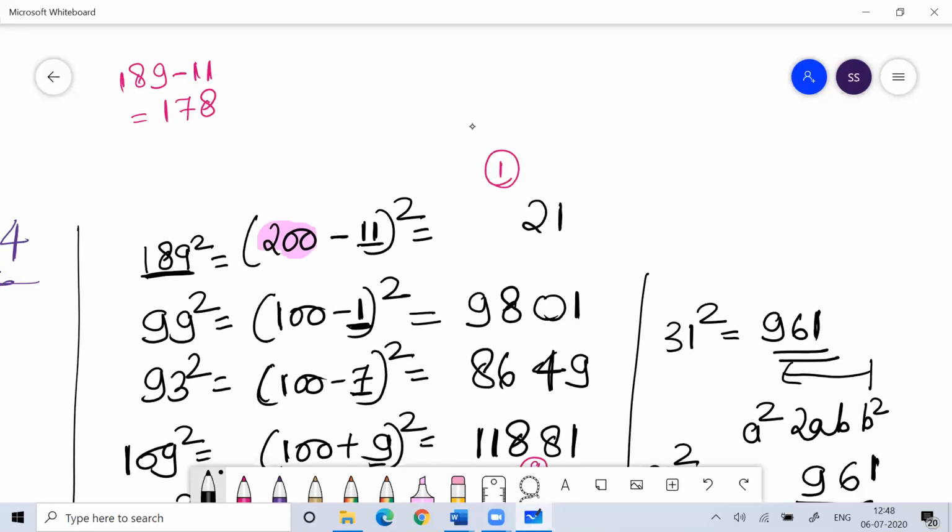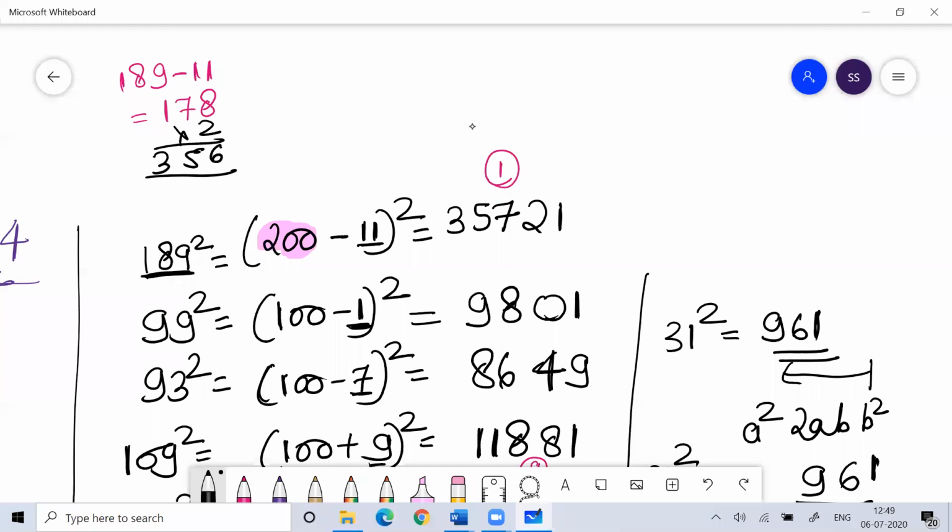So what you do? Find 178 twos. 178 twos is 356. Okay, 356 plus 1, the answer is 35721. This is 189 square.